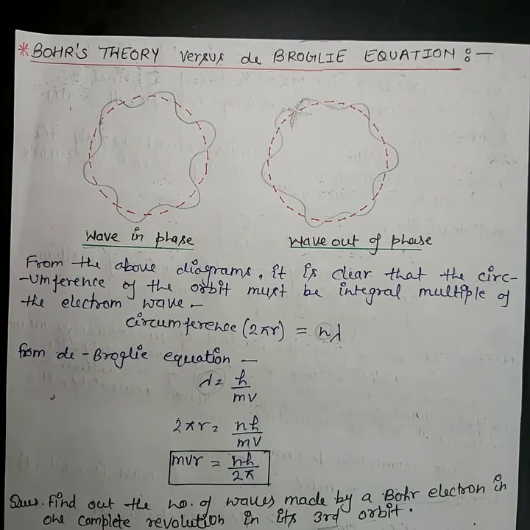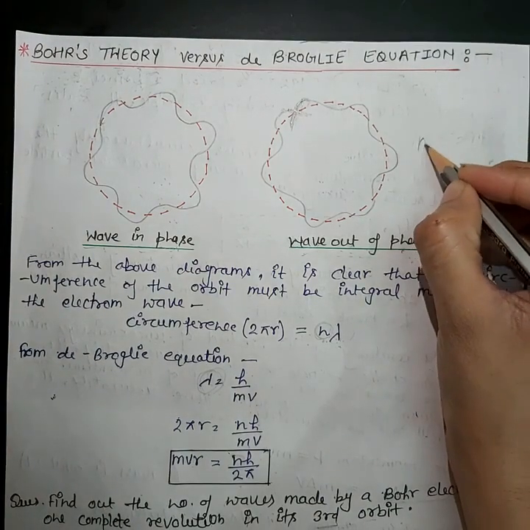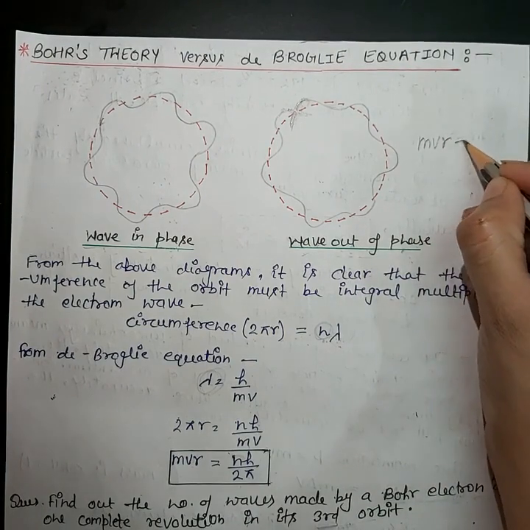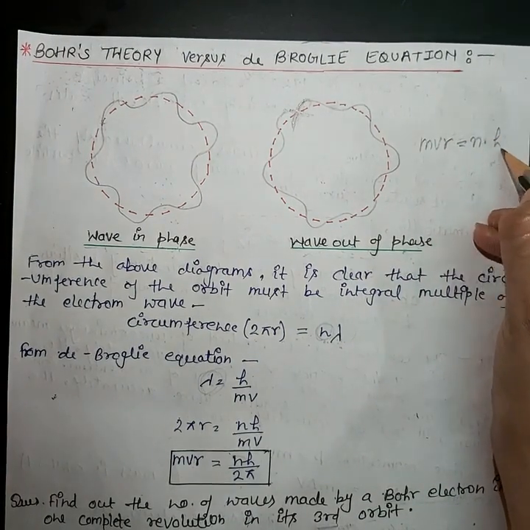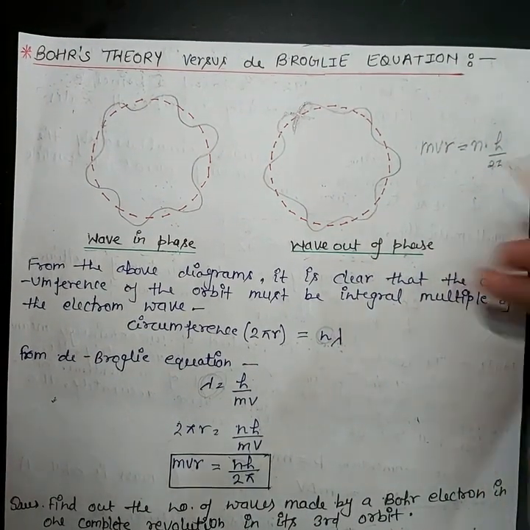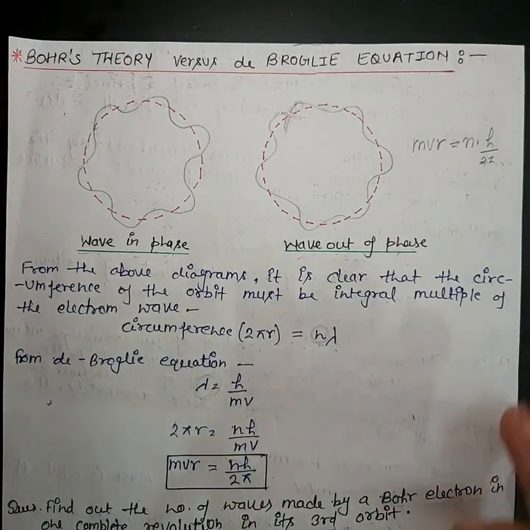So, what was the third postulate of Bohr theory? The third postulate says that an electron can exist only in those orbits for which angular momentum mvr is a whole number multiple of h over 2 pi. So this expression represents the third postulate.